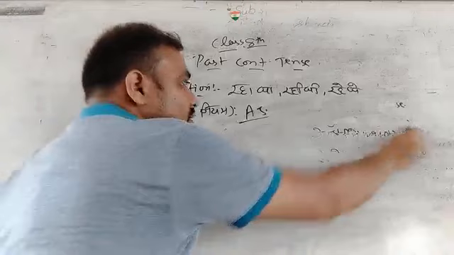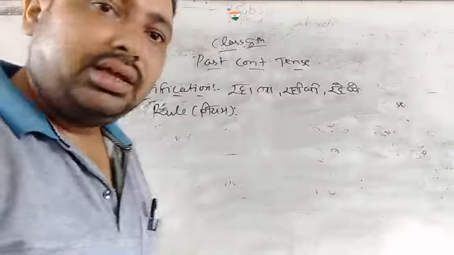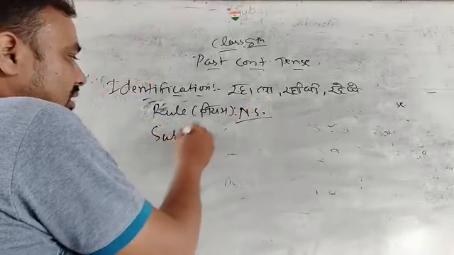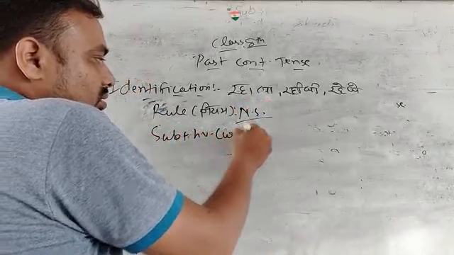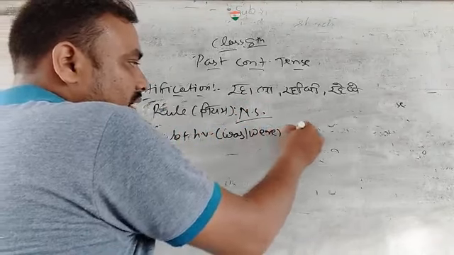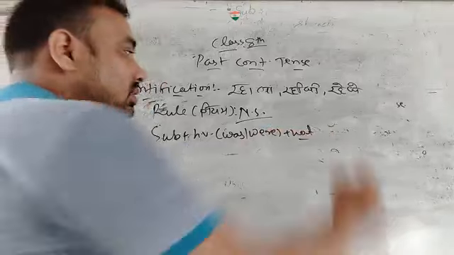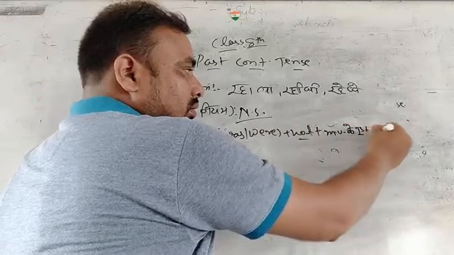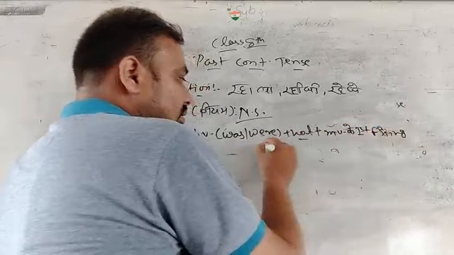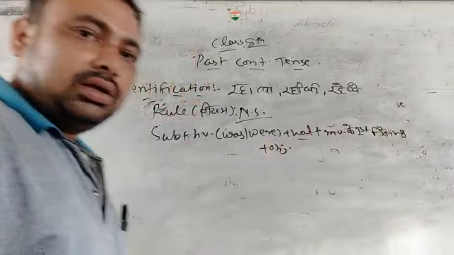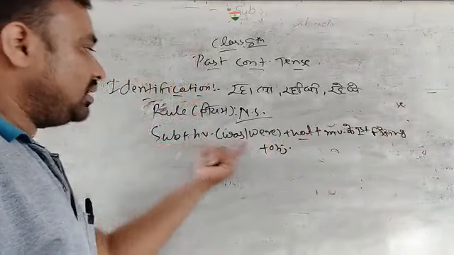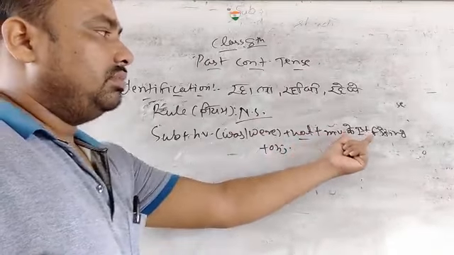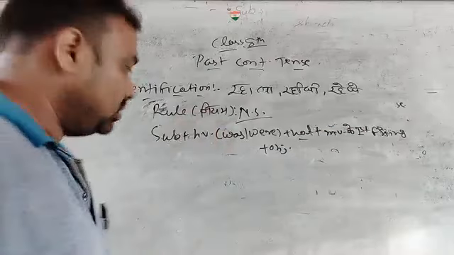Now we shall see the negative sentence. Okay, in a negative sentence: subject, helping verb was, then not. किसका प्रयोग करेंगे? Not का. Thereafter we use the main verb and then object. ठीक है. Now we have the negative sentence: subject, helping verb was. Then we add not after the was verb. Then the ing form of the main verb and the object.